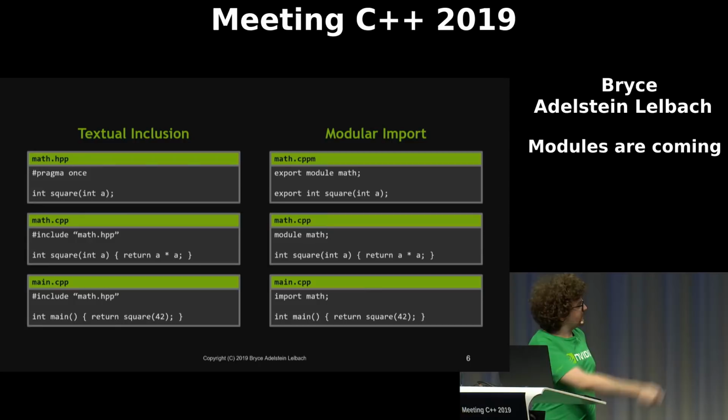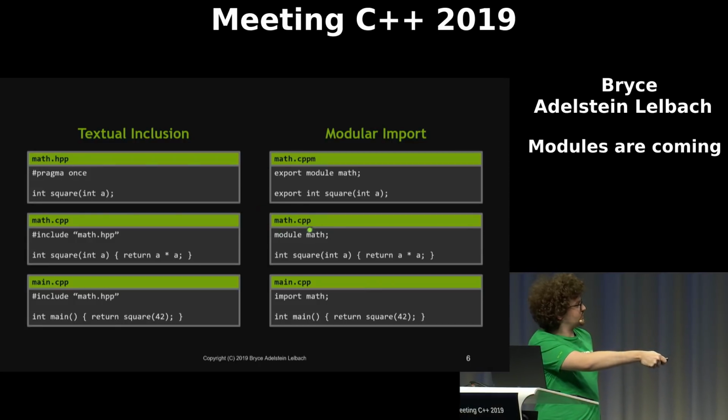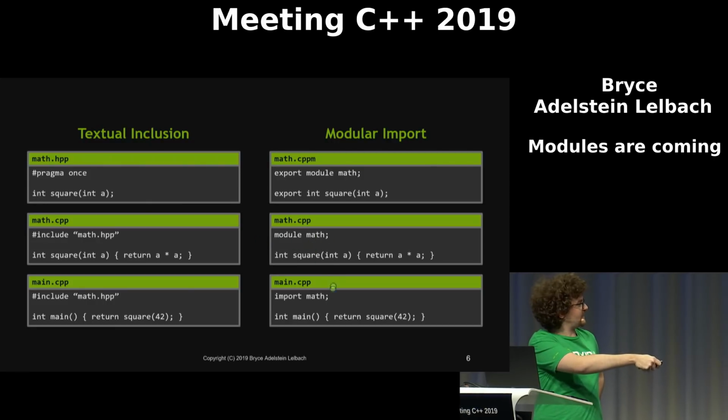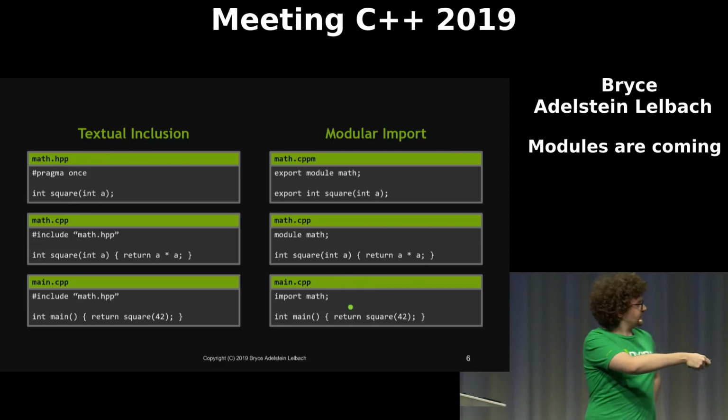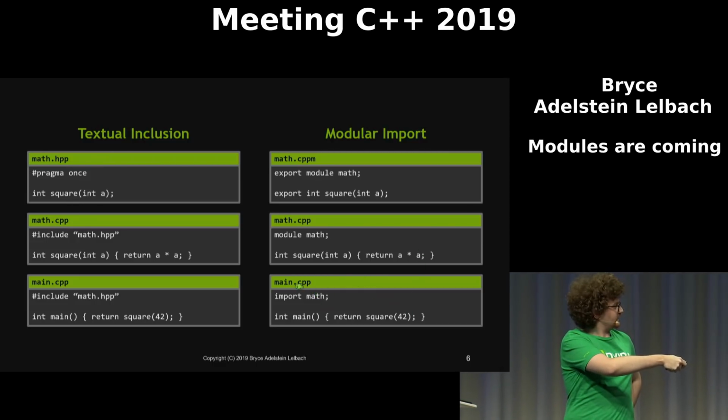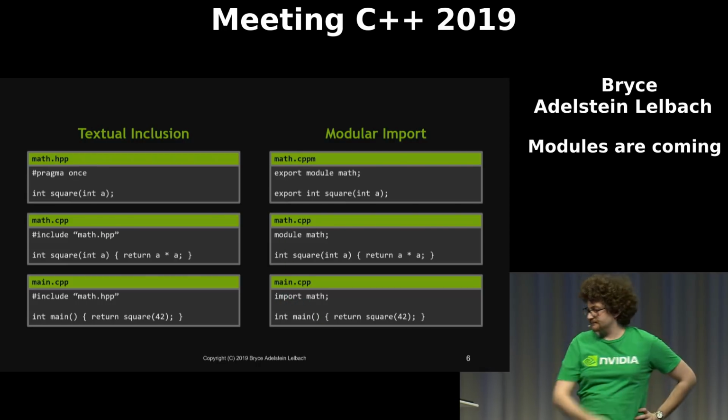And then we have a module implementation unit, which is just a C++ source file that has a module declaration in it. And that has the definition of square. And then again, we have the other source file that is going to use the function we defined. In this case, instead of including the header that has the declaration, it's going to import the module.